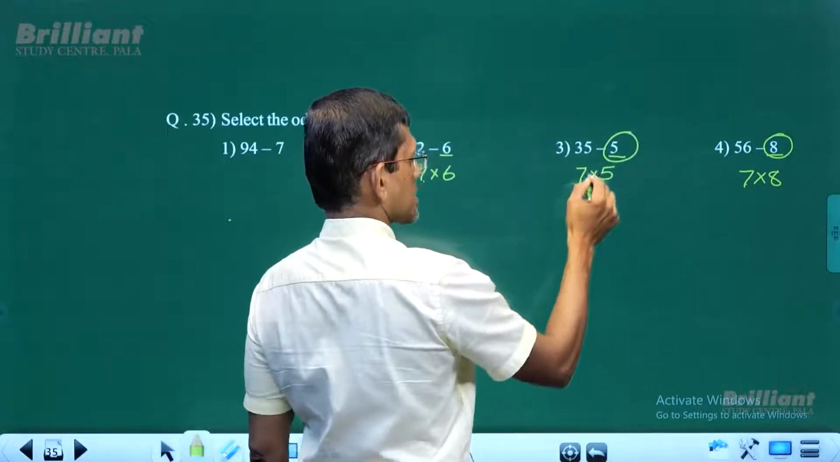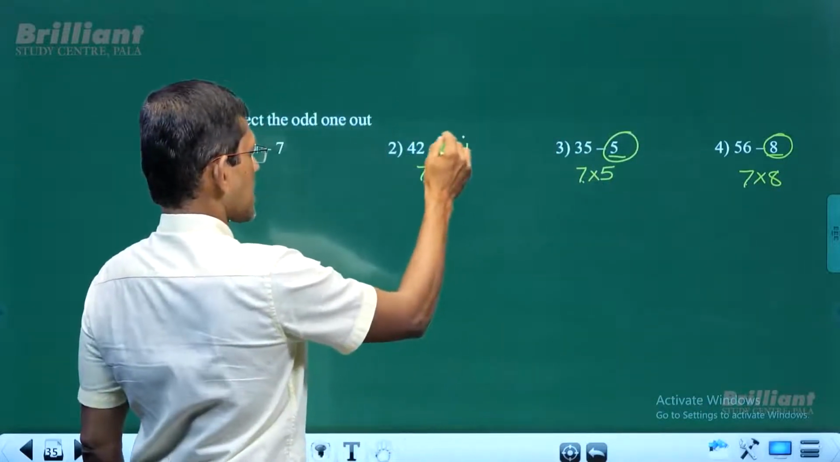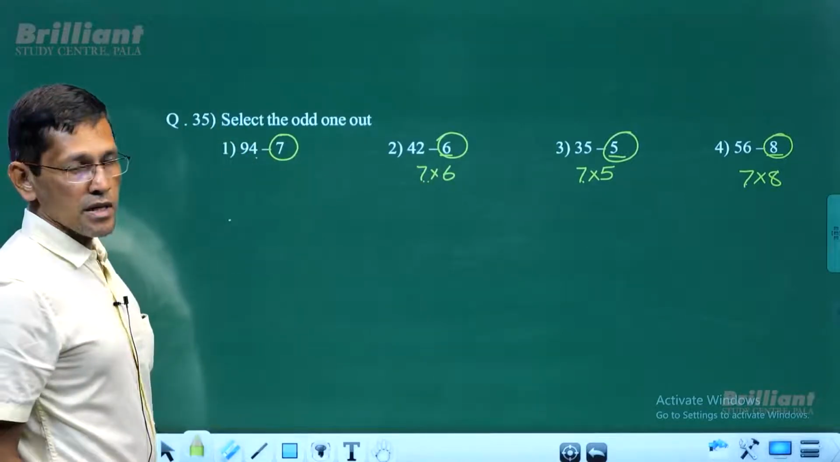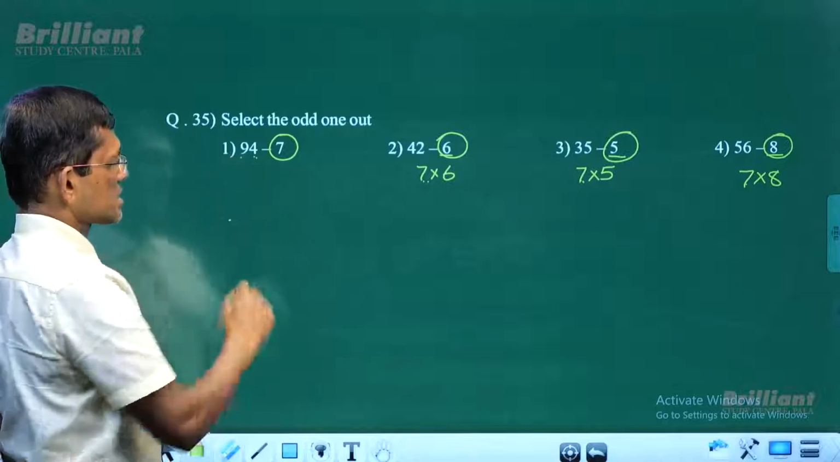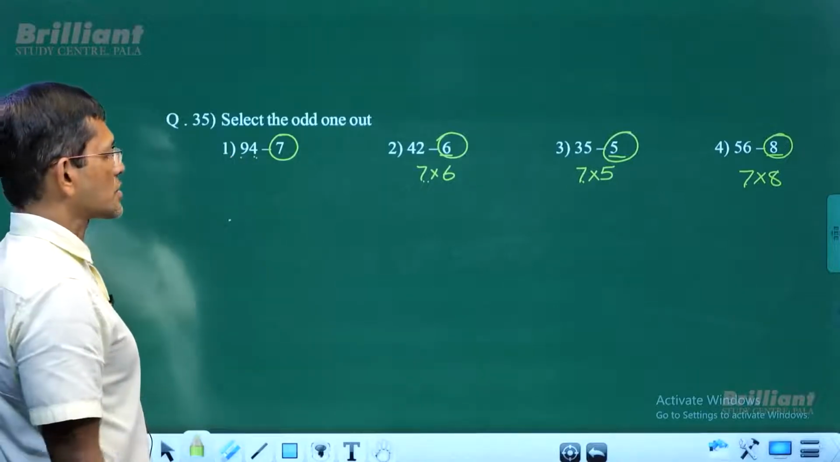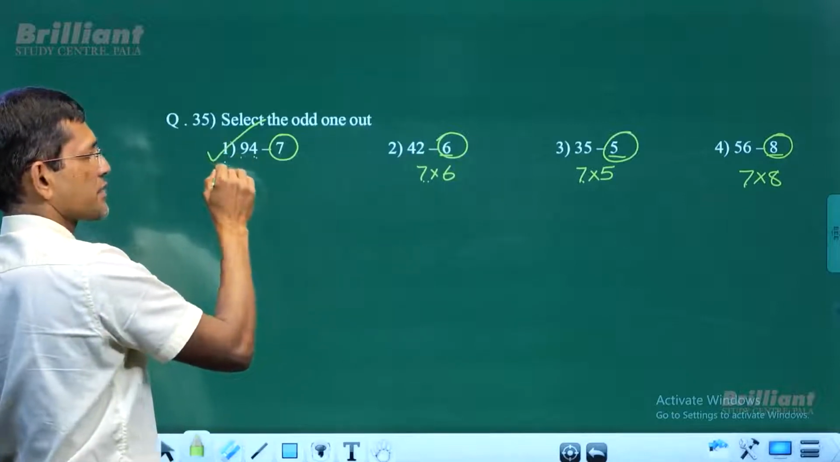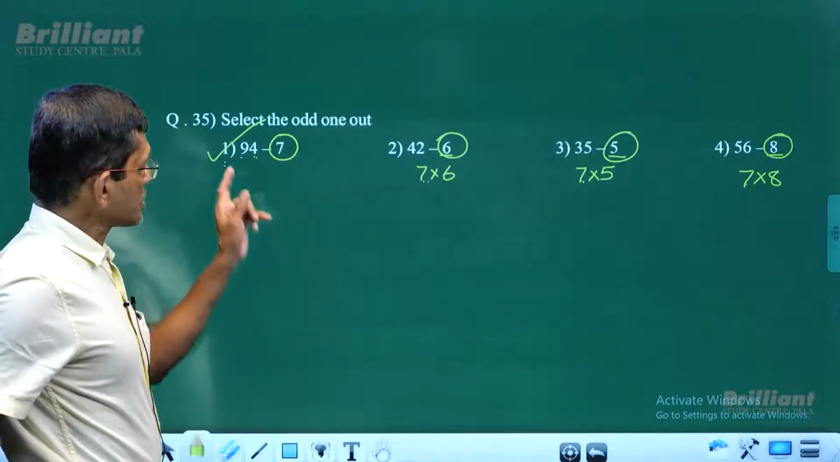8 is multiplied by 7, 5 is multiplied by 7, 6 is multiplied by 7. So now 7 must be multiplied by 7. You need to get 49, but it has given us 94. So that is not the correct one. All others are in a pattern. This is different from the group. So this is the answer right here.